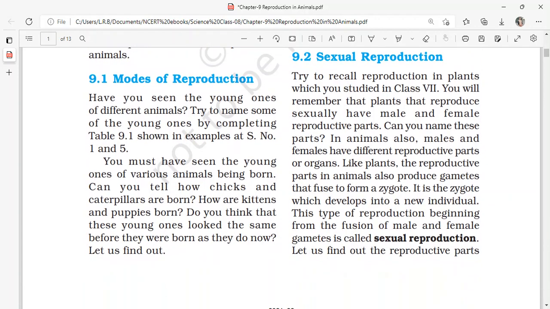Topic 9.1, Modes of Reproduction. Have you seen the young ones of different animals? Try to name the young ones by completing Table 9.1, shown with an example at serial number 5, for 1 to 5. You must have seen the young ones of various animals being born. Can you tell how chicks and caterpillars are born? How are kittens and puppies born? Do you think that these young ones looked the same before they were born as they do now?